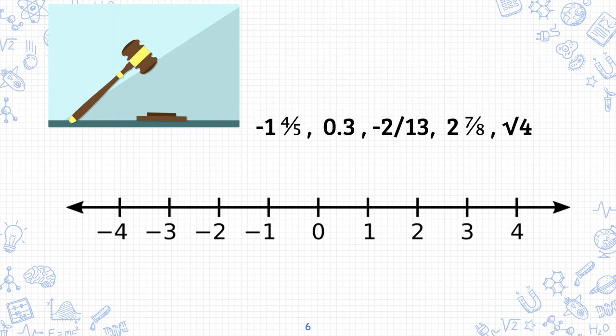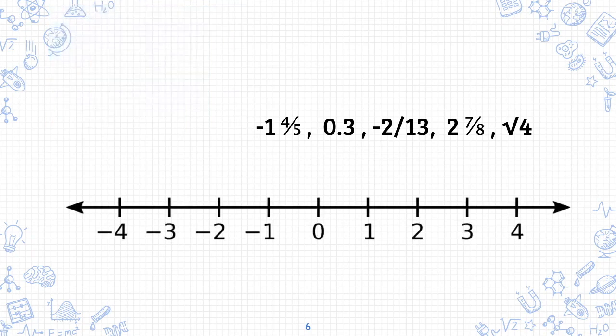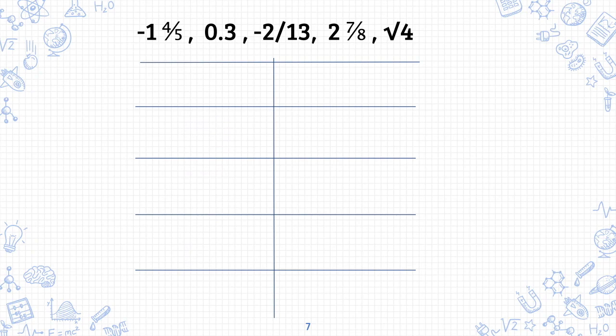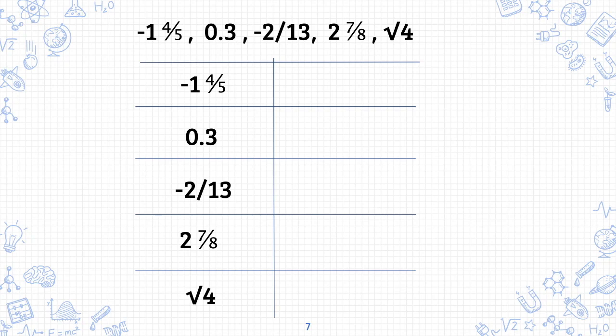Here is a set of numbers: -1 4/5, 0.3, -2/13, 2 7/8, and the square root of 4. It would be hard to put these numbers in correct order on the number line in this format. So today we're going to focus on how we can change these numbers and order these numbers to put them in the right place. The first step you want to do is to create a T-chart and drop those numbers on the left side. The whole point is to turn these numbers into decimal form that will make it much easier for us to order it. And this is where your calculator comes into play.